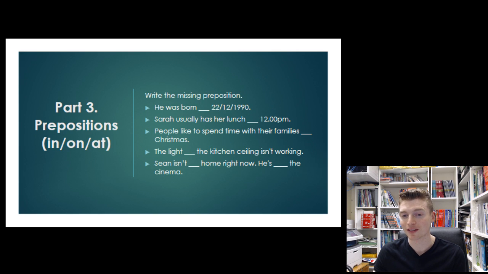Okay, part 3. Everybody's favorite thing about English, prepositions. So here we were just looking at in, on, and at. So we know we can use these 3 prepositions to talk about location, but we can also use them to talk about time.